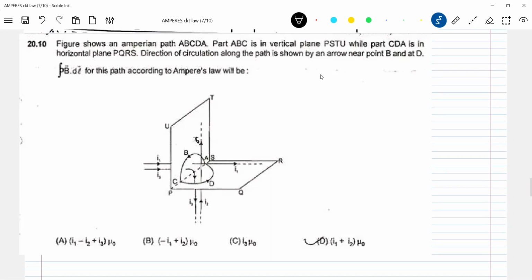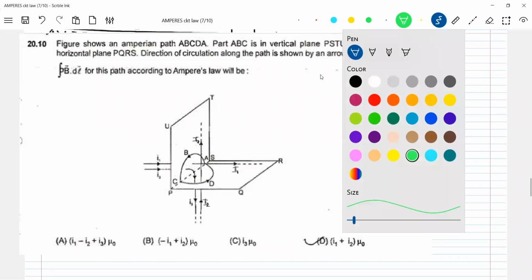I2, I2, I1. I think that is a little bit blurred. I'll arrange that one here.